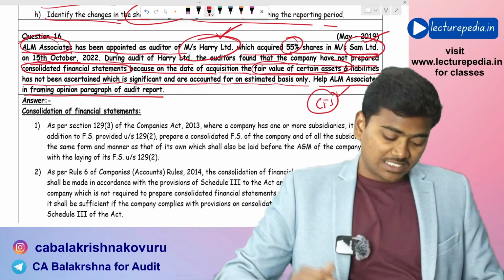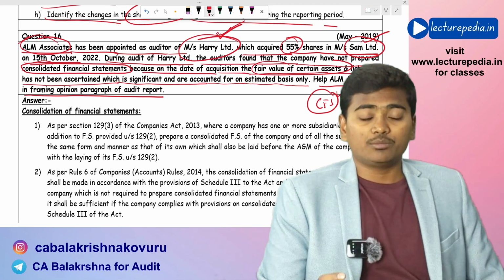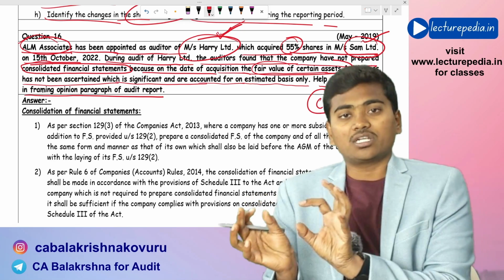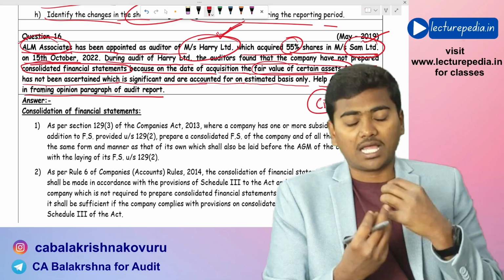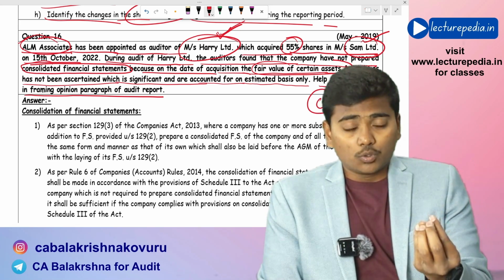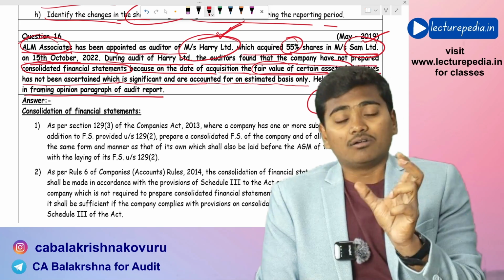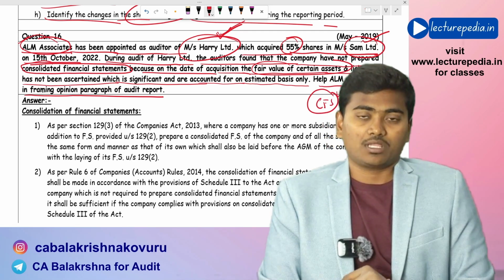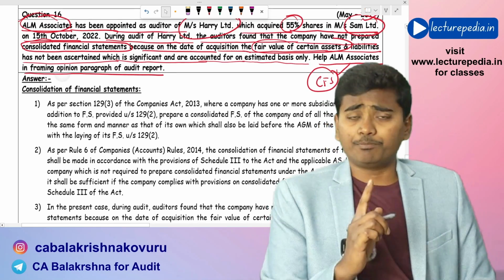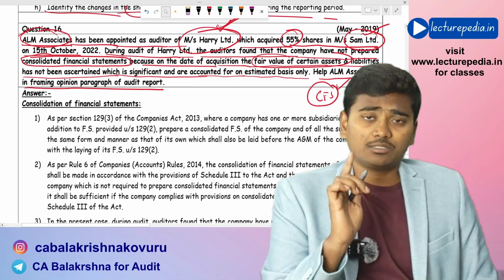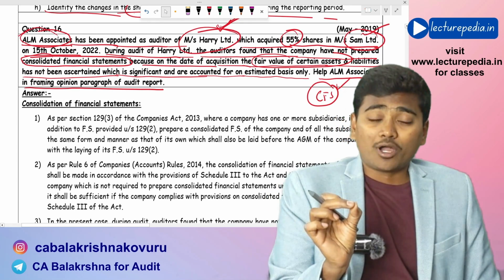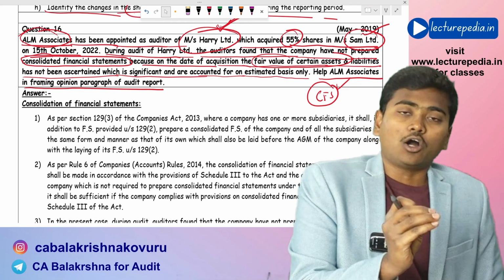They have found that consolidated financial statements have not been prepared, and now they are asking to help them in framing the opinion in the audit report. Now, preparing consolidated financial statements is very much mandatory, and they have not prepared. This point has to be reported in the audit report.